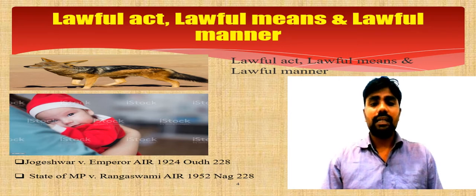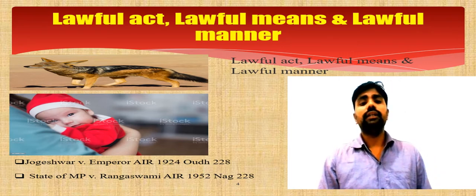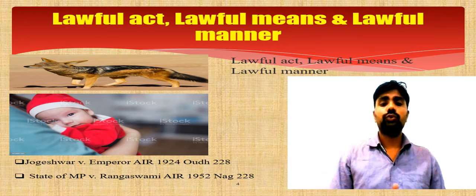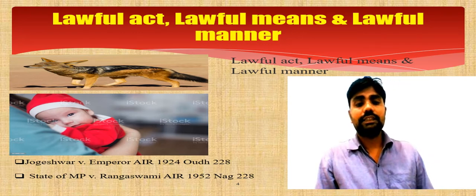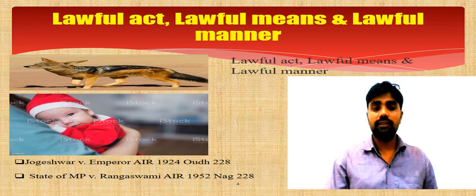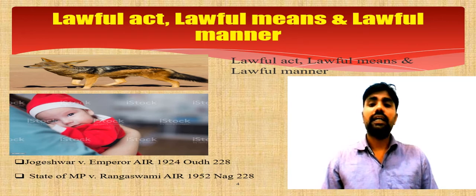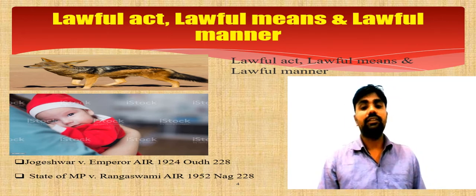We have another example, another illustration in the draft IPC. If you go through the draft IPC, you would see it under Section 82 illustrations. There was a pilot navigating in the Hooghly River with the utmost care and skill, and he diverted the vessel against a sand bank.